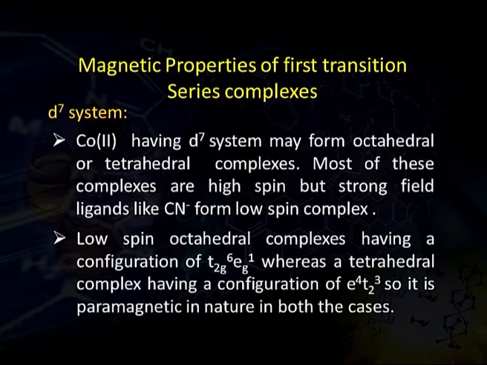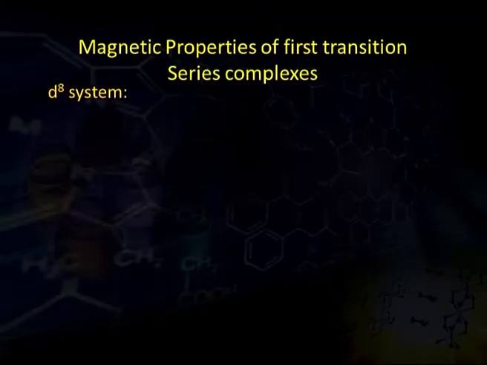So it is paramagnetic in nature in both cases, octahedral as well as tetrahedral. The observed magnetic moment value for the tetrahedral complexes is in the range of 4.4 to 4.8 Bohr magneton, whereas the spin only magnetic moment value for 3 unpaired electrons is 3.87 Bohr magneton, which is less than that expected for these types of complexes.